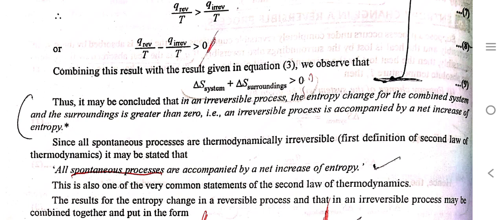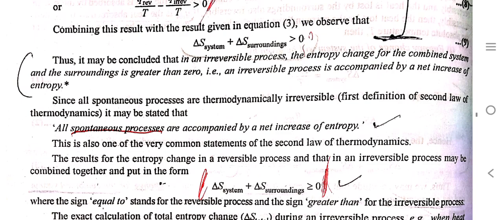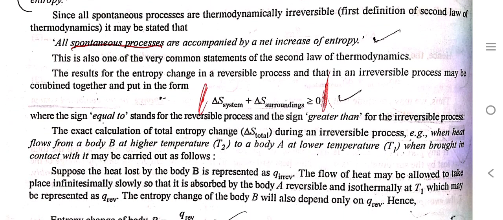Thus it may be concluded that in an irreversible process the entropy change for the combined system and the surroundings is greater than 0, and an irreversible process is accompanied by a net increase of entropy. All spontaneous processes are accompanied by a net increase of entropy.